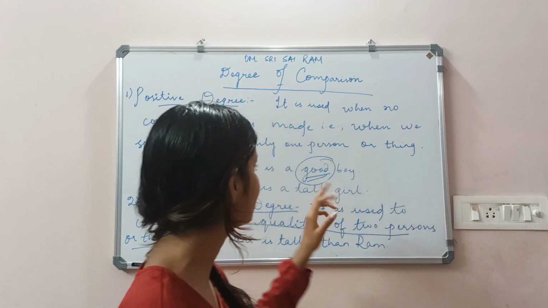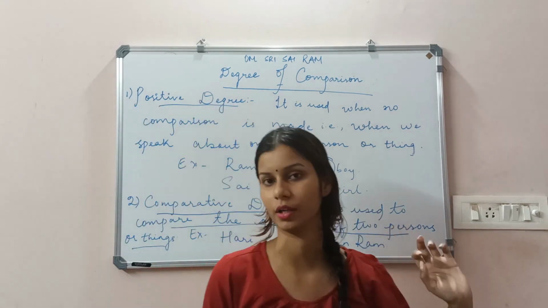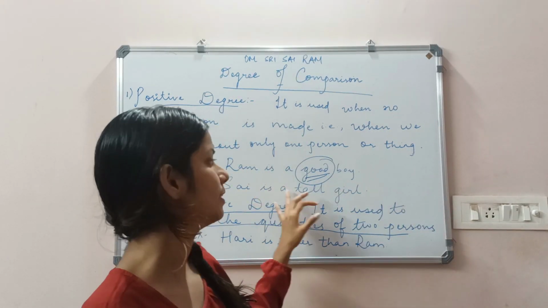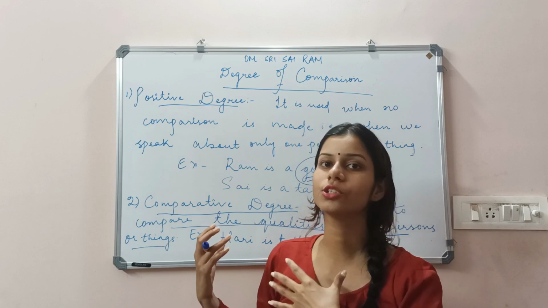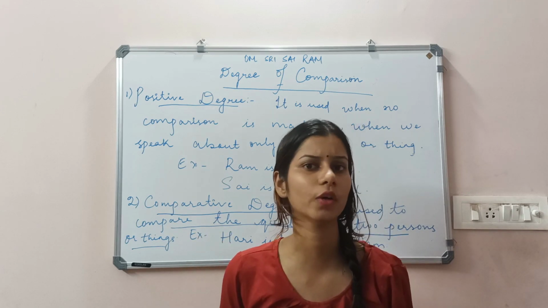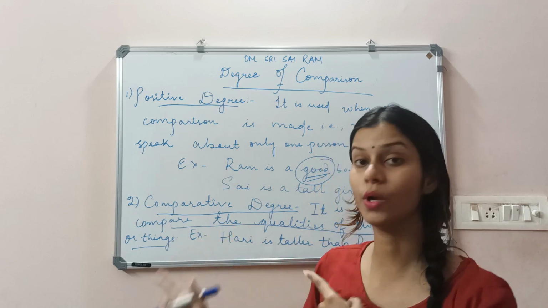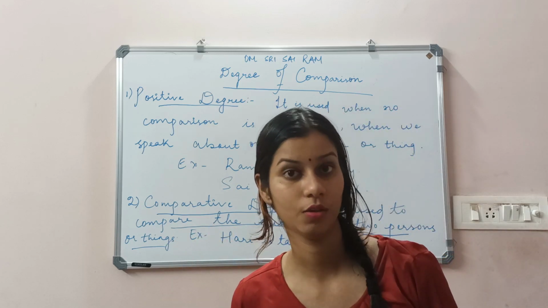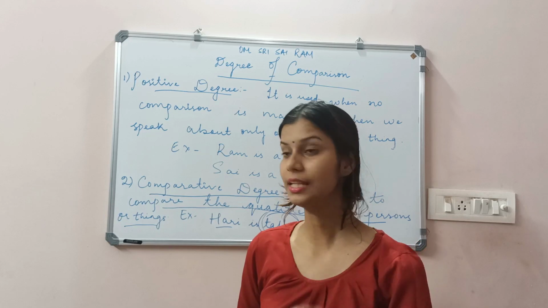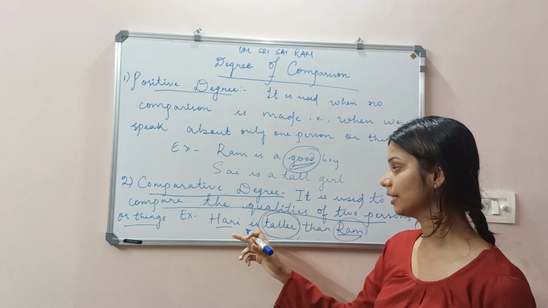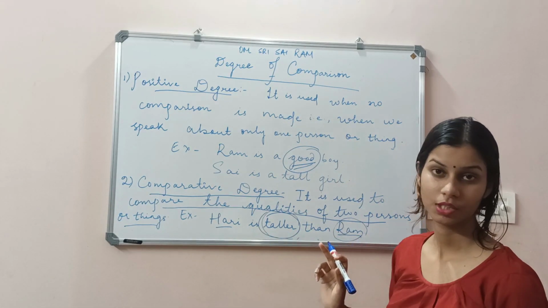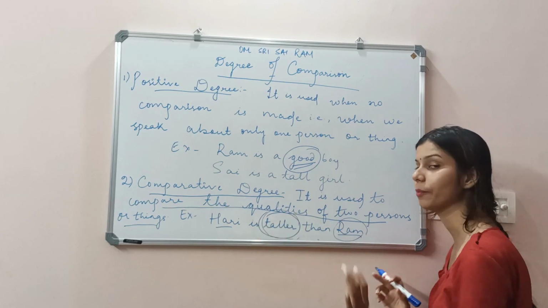For example, Ram is a good boy, Sai is a tall girl. These are not comparing with any other person or thing. But in the comparative degree, we are now going to compare. For example, Hari is taller than Ram. Here, two persons are being compared.